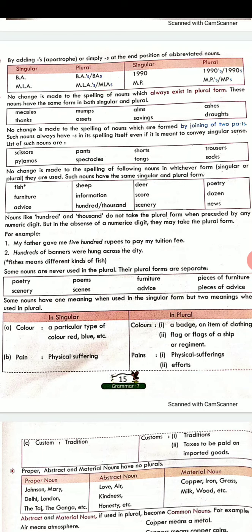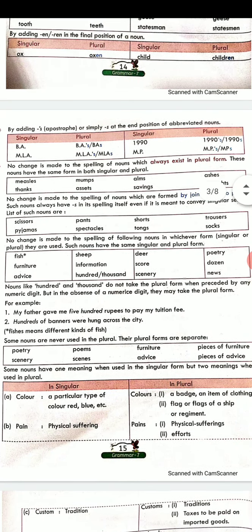And then there is no change in the spelling or in the singular and plural in such cases also. Like you can see, furniture, whether we are talking about just one chair or many chairs, tables, stools and wardrobes, we will write the same word, furniture.